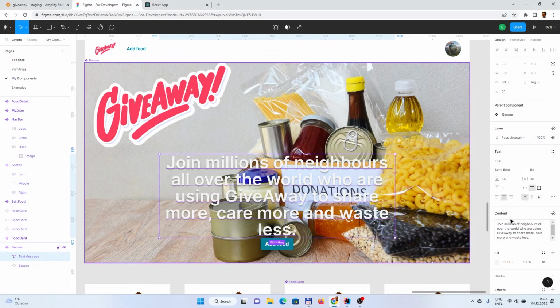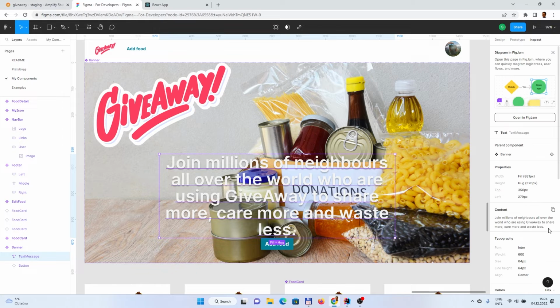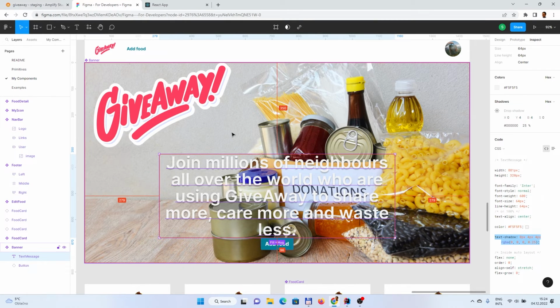Like for example, for the text, I was trying stroke, didn't work. So basically Amplify UI is ignoring this property. FX didn't work, but at least I was inspecting the CSS, and for the FX I know which one. So I will then copy paste this in a special CSS class, which will override the defaults.